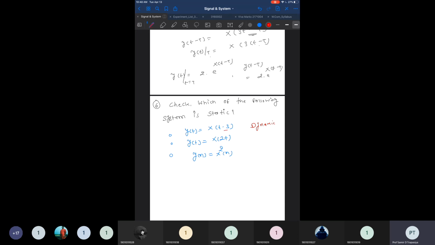because the output depends on the past value. For the second also, because if t is equal to 2, then it becomes x of 4. For t equal to 2, x of 4 is known as a future value. So that is again a dynamic system. But what we can say about y of n is equal to x square of n? For every n, whether n is 0, minus 1, minus 2, y of n depends only on that. So this is the static system. So if you have to find which one is the static system, the right answer is this.